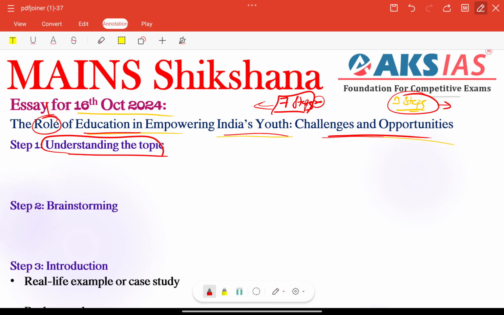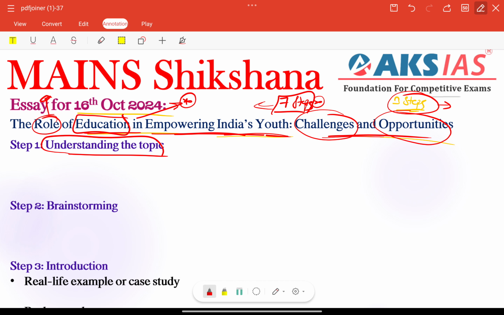Here, role is a very important keyword, and education is the main topic, right? Empowering India's youth, especially education, not related to all aspects. Here, empowering India's youth is the major concerning factor, right? We also need to address the challenges and opportunities, right? Only here can we draw the structure from this particular topic, right?